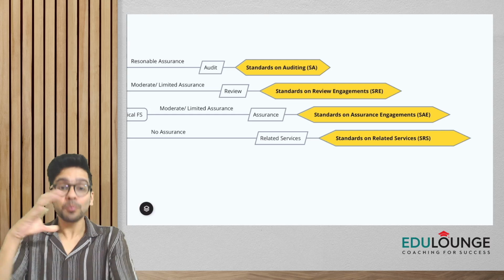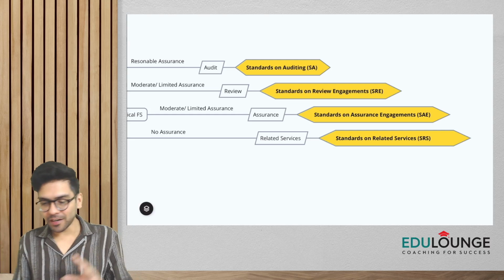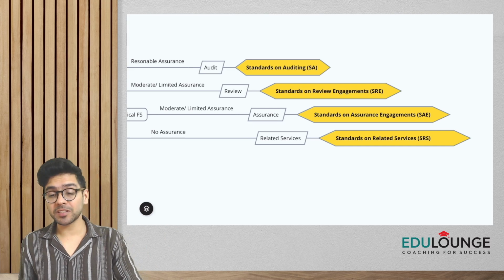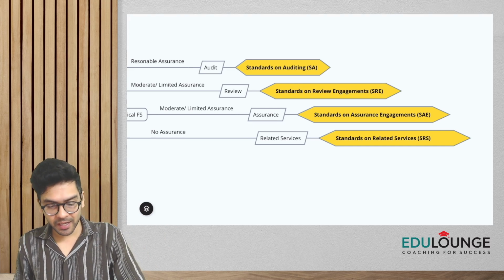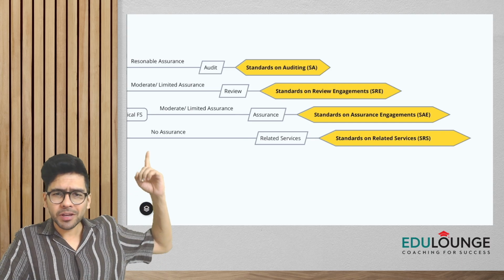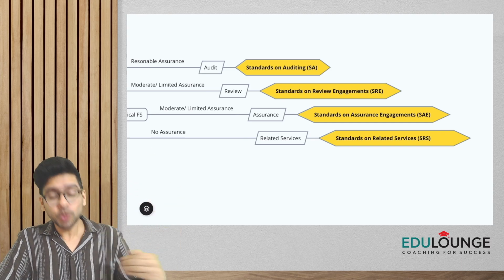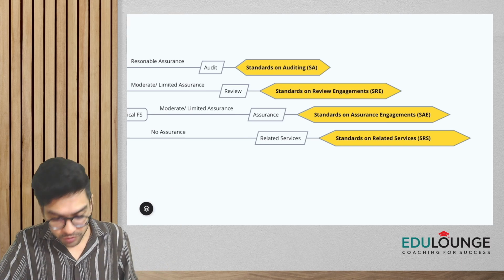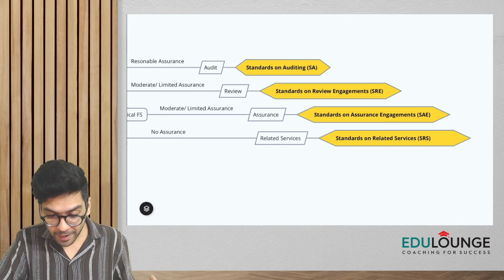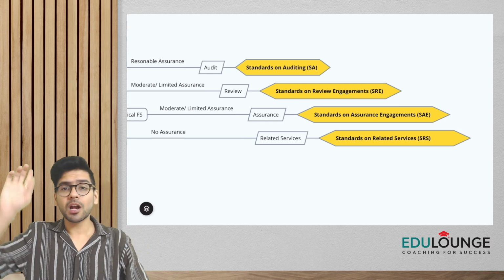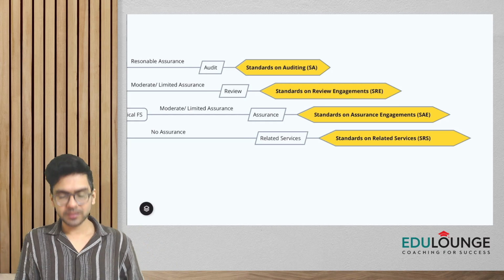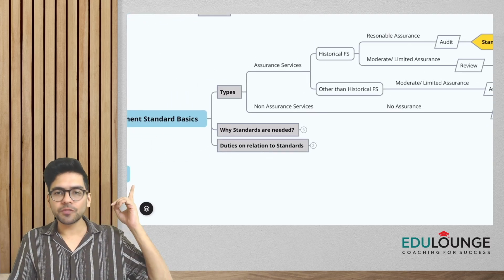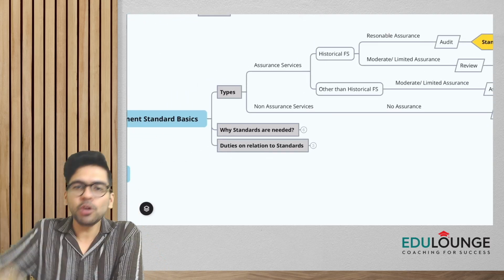SQC, yes, right. So please remember, guys, engagement standards: when I say engagement standards, these four standards are collectively called engagement standards. But you have to remember that if you're giving any of these services, you have to apply standards on quality control, SQC. SQCs are to be applied for all the services covered by the engagement standards.